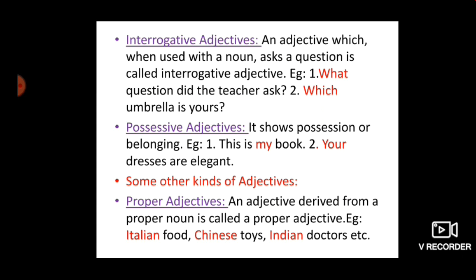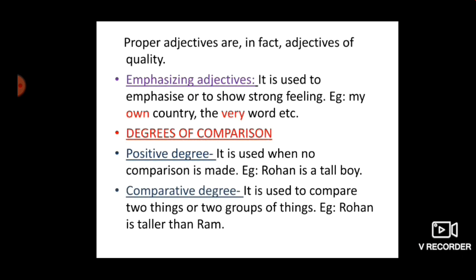If we change it into an adjective form, Italian food, then it becomes a proper adjective. Like Chinese toys. Which toys? Chinese. China is a country. So, which sorts of toys? Chinese toys.